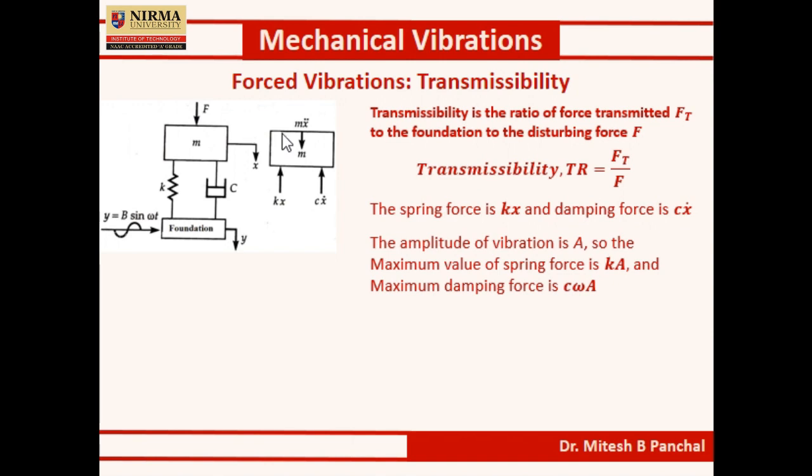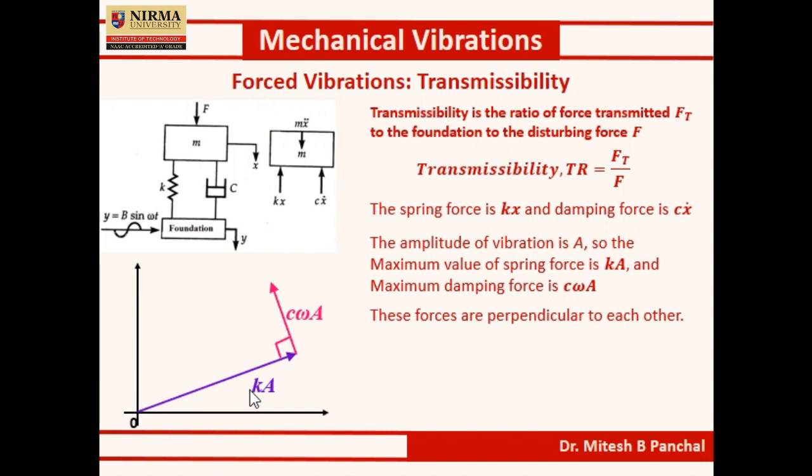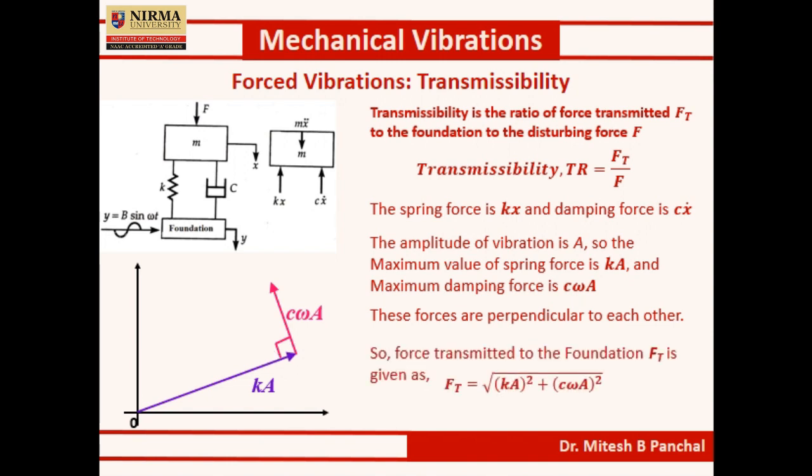So the maximum value of spring force is defined as K into A, and the maximum damping force is C omega A. These terms are already known, right? Now we know that the spring force and damping force are perpendicular. So the force transmitted to the foundation Ft is given as Ft equal to under root of (K A) square plus (C omega A) square.